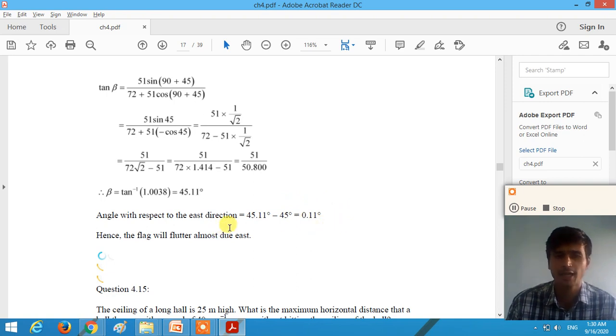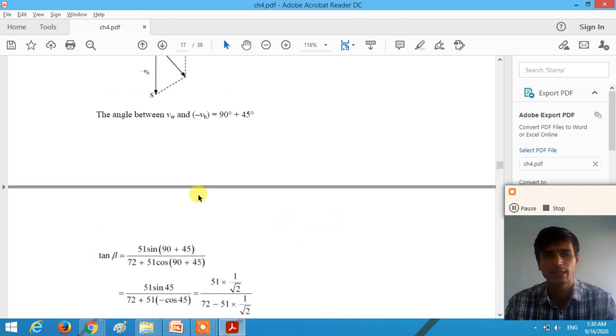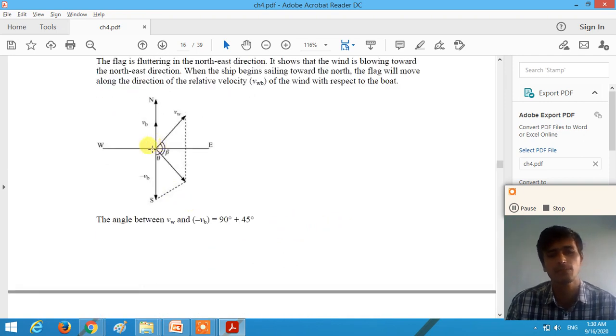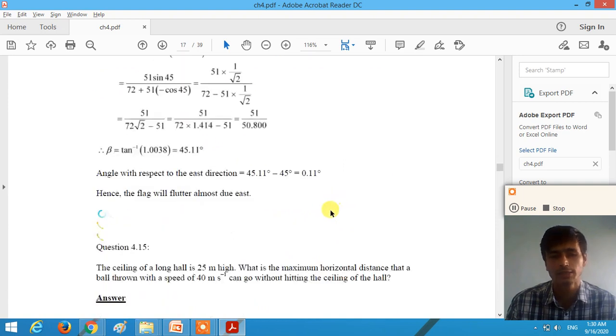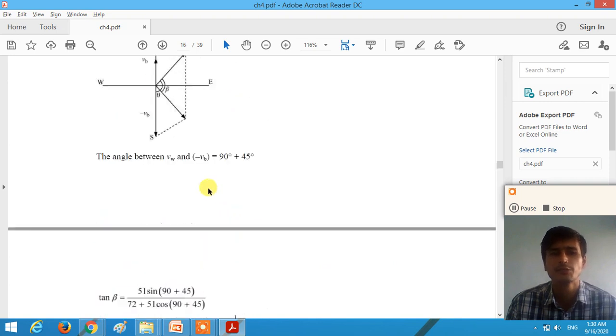So the flag will flutter almost in the direction of the east, or we can say that it is in the direction of 0.11 degree angle with the east, right? So here 45.11 is the total angle with the east direction, right?